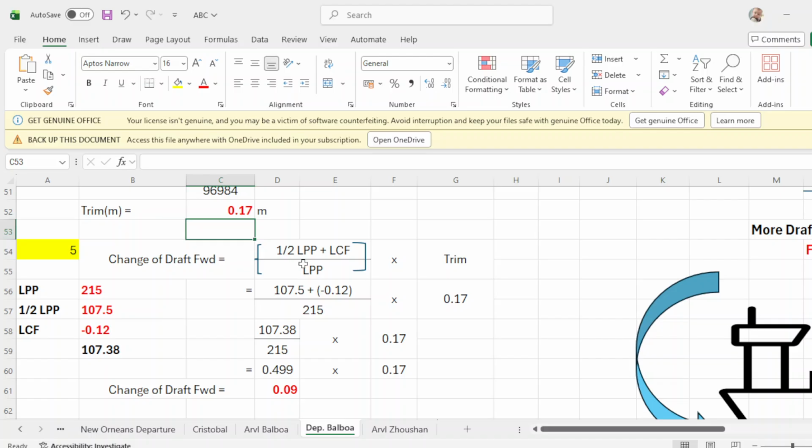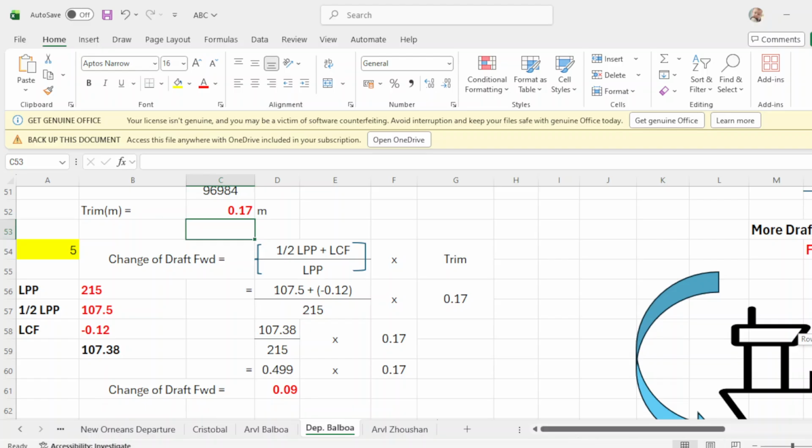Now the formula says 1/2 of LPP, that is 107.5, plus your LCF is negative 0.12. You add this one, that will be 107.38, which is this one, over 215 times your trim of 0.17. Divide this one, that will be 0.49499 times trim of 0.17, that will be 0.09. That will be your change of drag forward.